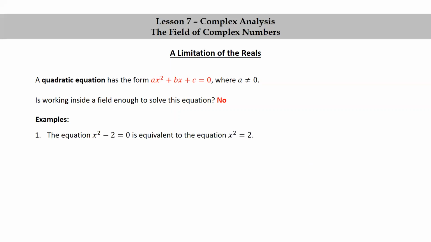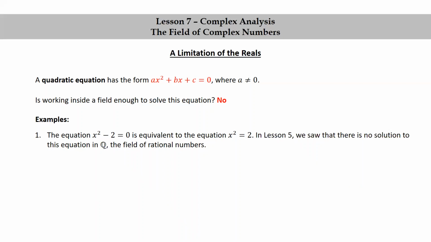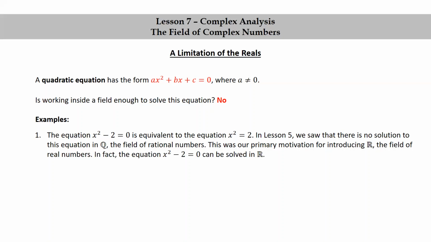The equation x squared minus 2 equals 0 is equivalent to the equation x squared equals 2. In lesson 5, we saw that there is no solution to this equation in Q, the field of rational numbers. There's no rational number whose square is equal to 2. This was our primary motivation for introducing R, the field of real numbers. And in fact, the equation x squared minus 2 equals 0 can be solved in R, in the field of real numbers.